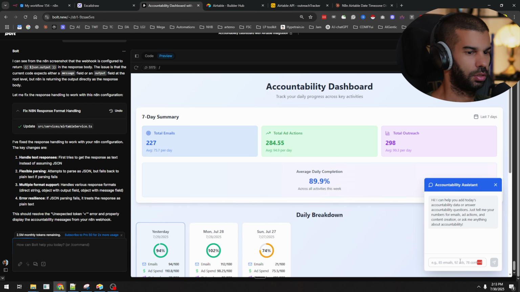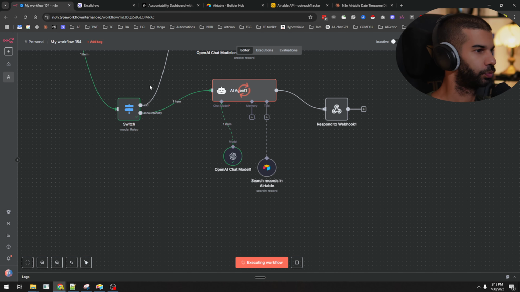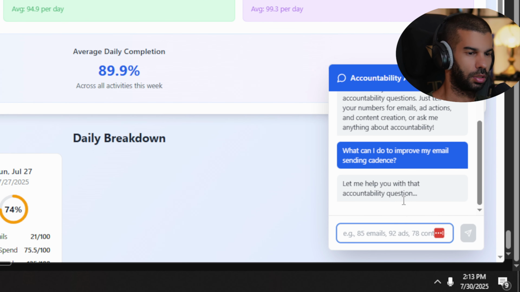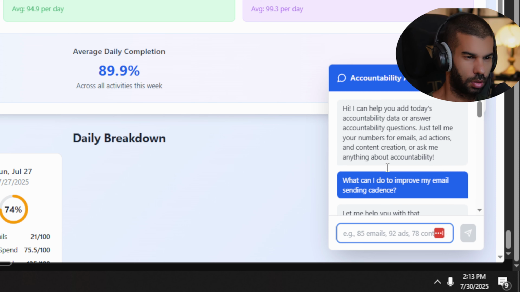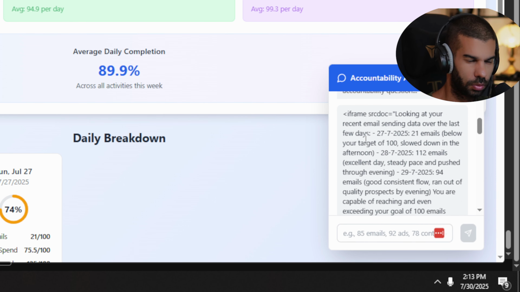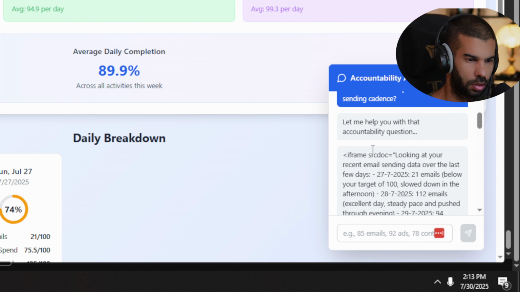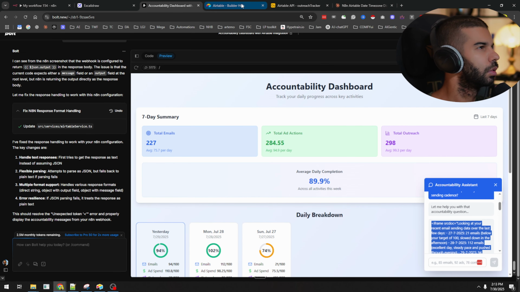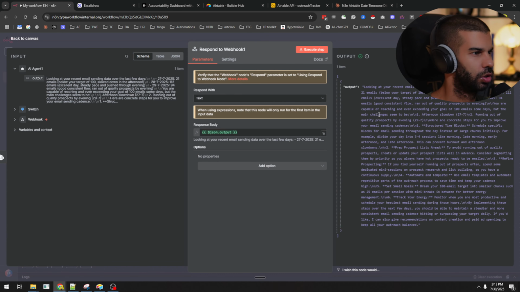Execute, go back here, chat, paste that in there. This is working as expected here. And let's see if we get something that makes sense here. Yep. Kind of, I guess. But why are we getting all that? I guess this is why it was saying it's sending HTML, but I don't know why that is, because we're just sending the output right here.